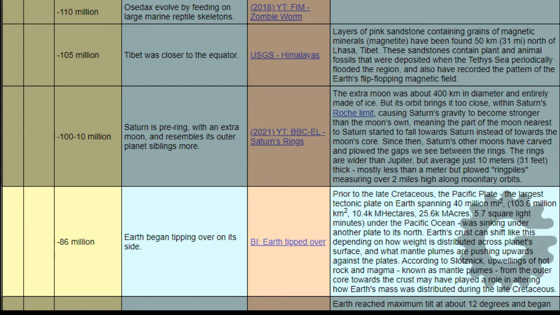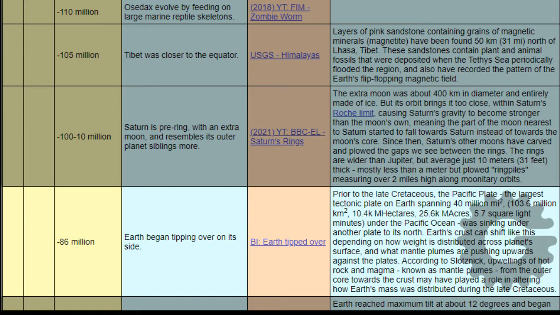Event. Earth began tipping over on its side. Reference. Business Insider. Earth tipped over. Notes. Prior to the late Cretaceous, the Pacific Plate, the largest tectonic plate on Earth spanning 40 million square miles, 103.6 million square kilometers or 5.7 square light minutes, under the Pacific Ocean, was sinking under another plate to its